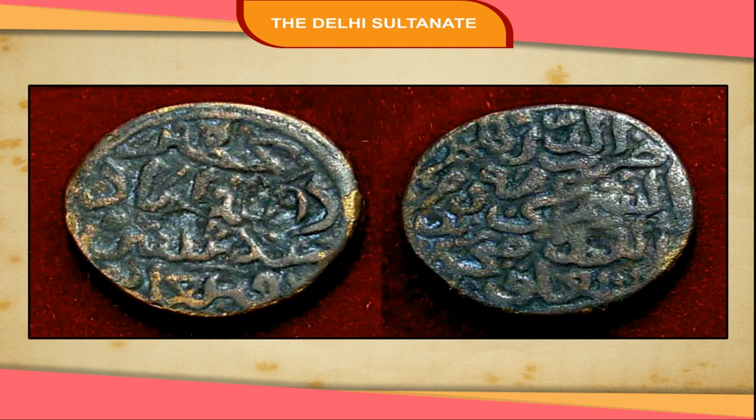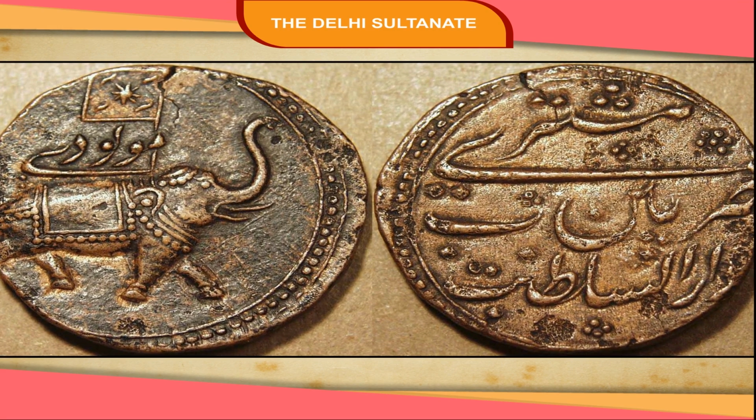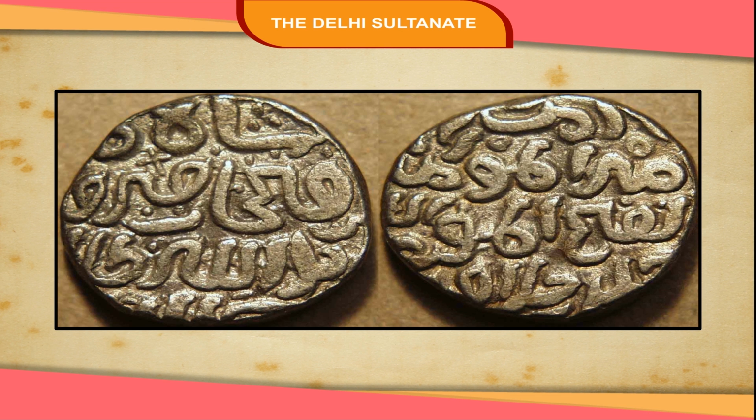Token currency. In an attempt to obtain more revenue, Tughlaq decided to issue token coins in copper and bronze. They had the same value as the gold and silver coins called tanka. So, now people could buy any commodity with a bronze coin as they had done with the silver tanka.